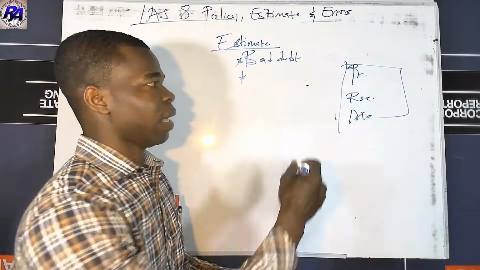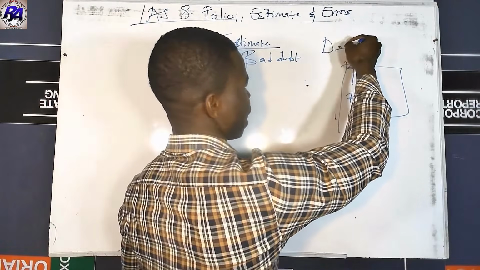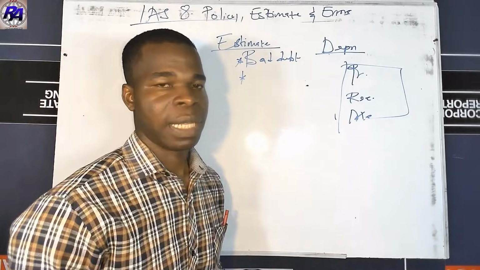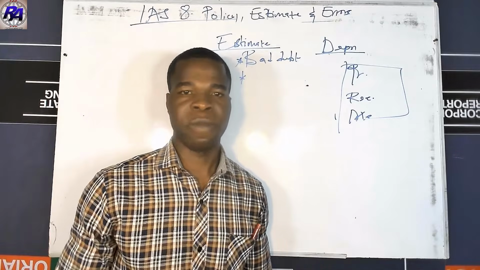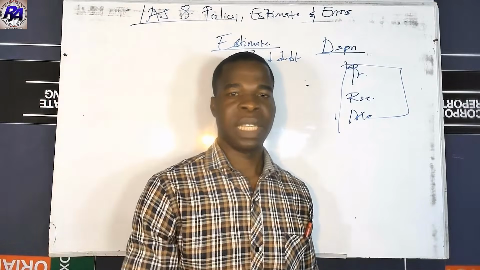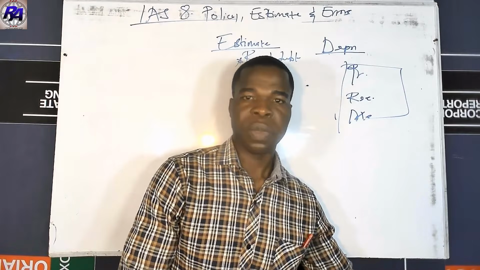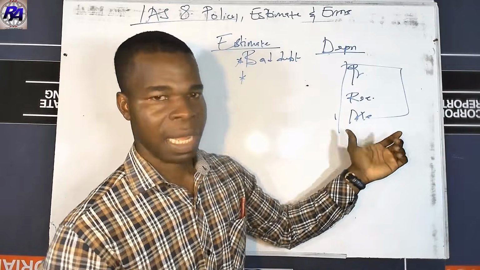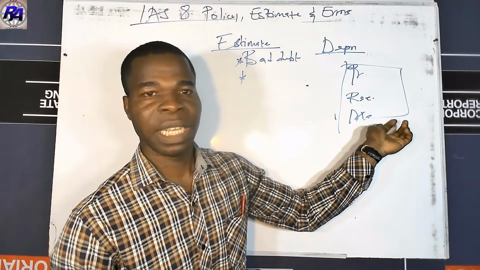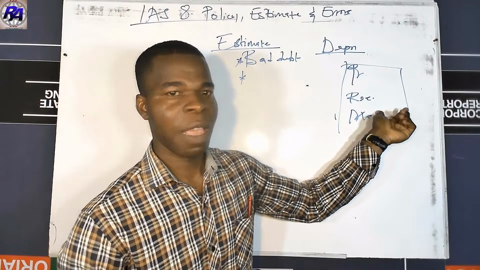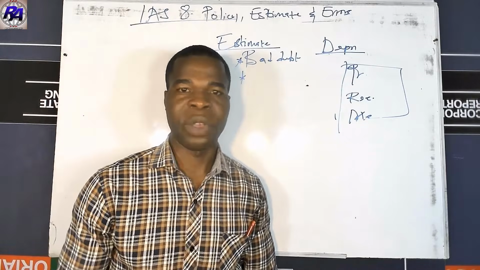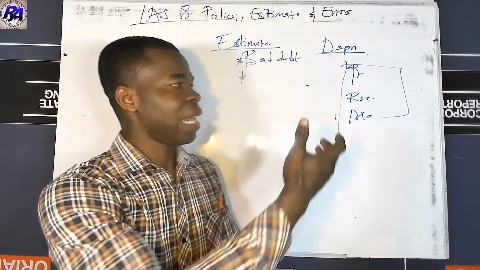Now, if you take depreciation of a non-current asset, if you want to look at how the asset should be valued, either you use the cost model or the revaluation model, then that will fall under what? Under policy, because there is a change in the measurement. But if you want to know whether you should use the reducing balance method or the straight line method, that is just an estimate.